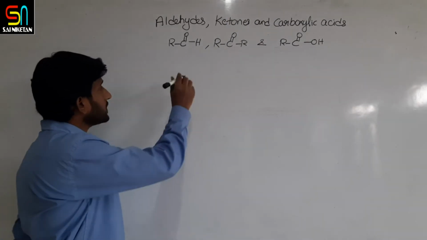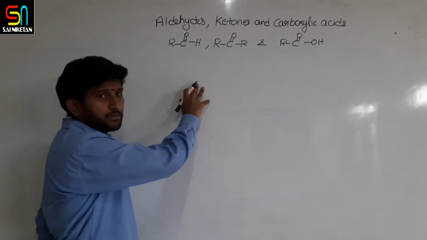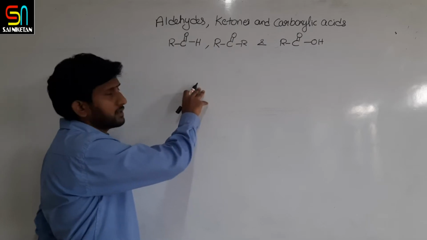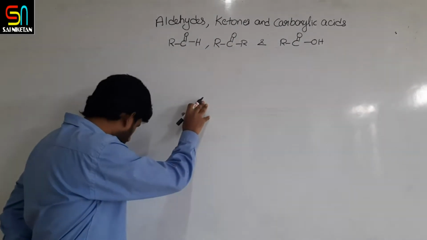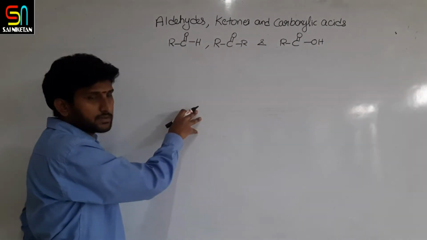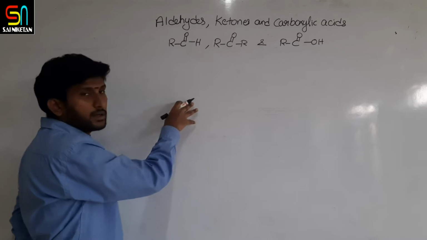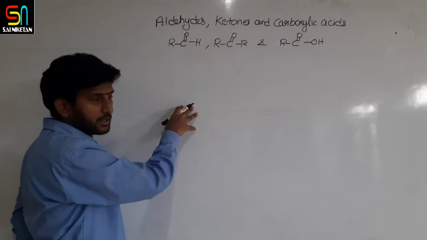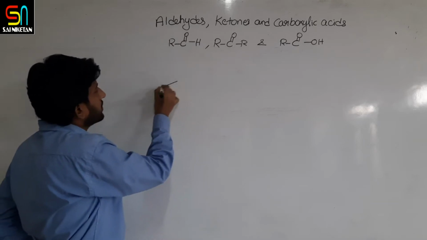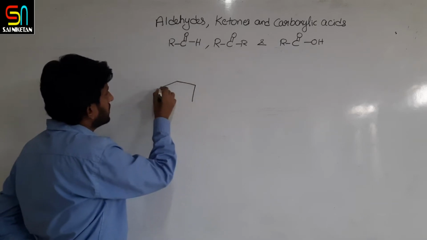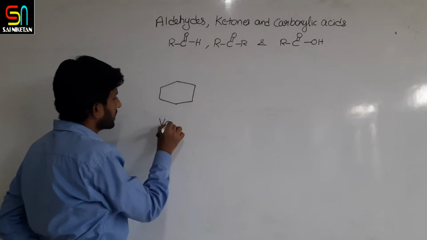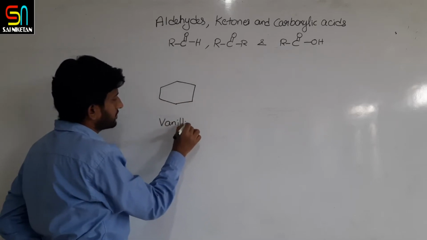Now, yesterday we explained some of the IUPAC nomenclature rules, and some common names we have also seen. Like that, we will see two or three additional names which are important. One compound is known as vanillin.